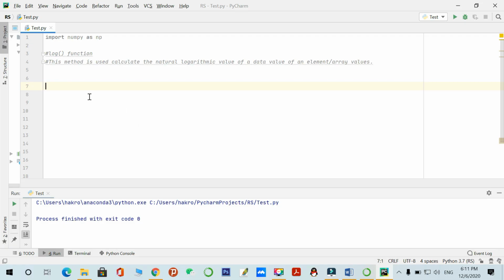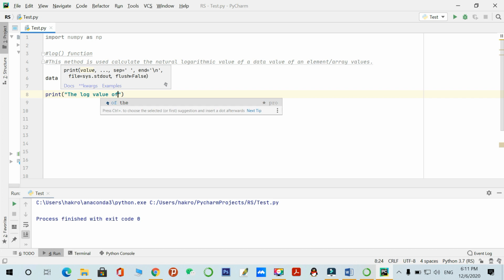The log function from the NumPy library is used to calculate the natural logarithm of an element or array. You just pass to this method an array or just one element, and it will perform the logarithm operation. Let's take an example on a single value. I am creating a variable data equal to 100. Let's print the log value of data.